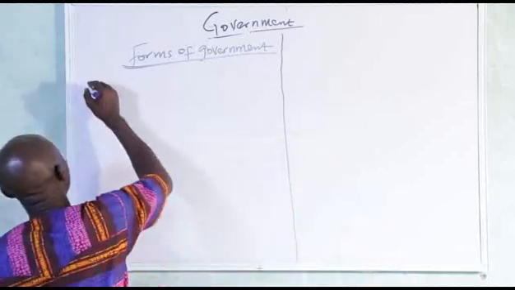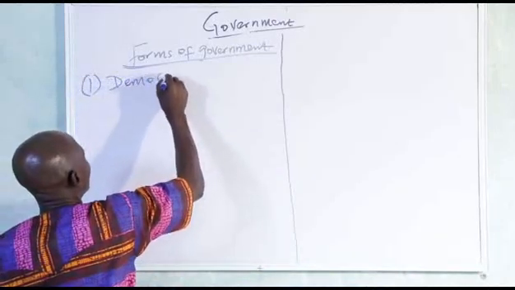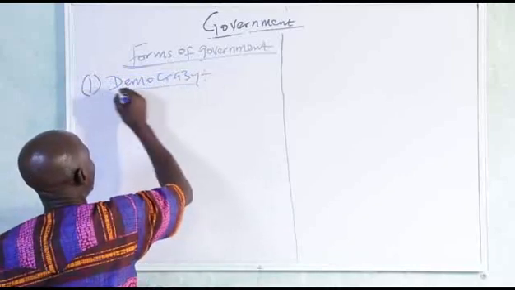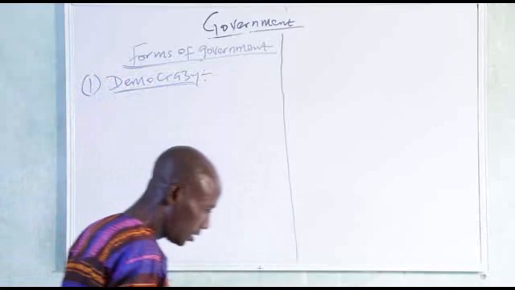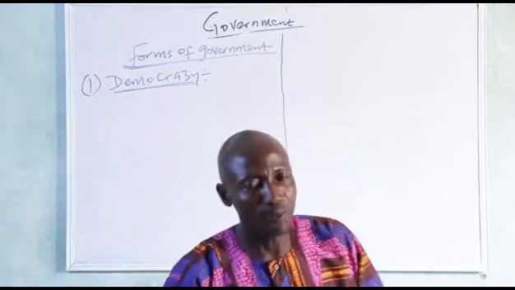Number 1, democracy. Democracy is what is being practiced in our environment here.